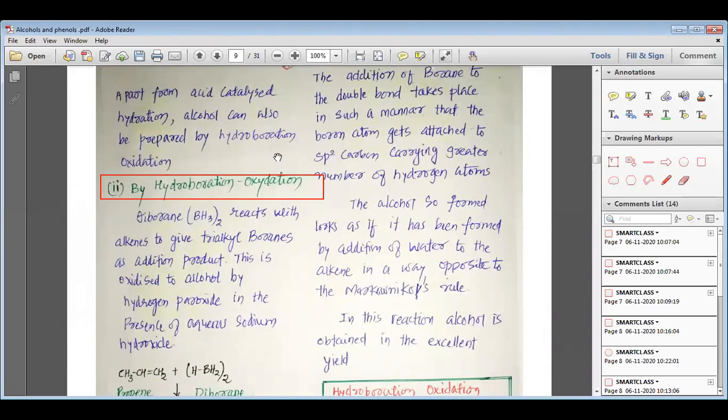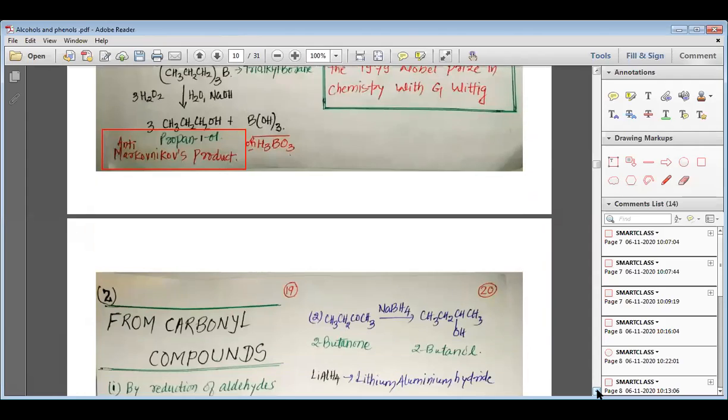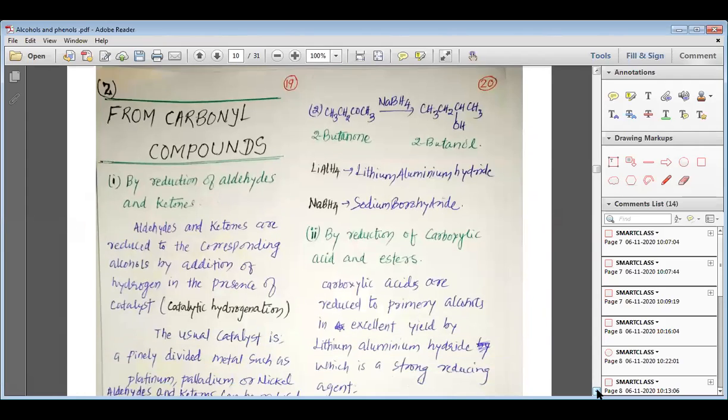Apart from the acid catalyzed hydration, alcohol can also be prepared by hydroboration oxidation. In the hydroboration oxidation, my dear students, the alkene reacts with diborane and turns into trialkyl borane. This trialkyl borane is allowed to react with hydrogen peroxide and water in the presence of alkali to give us the anti-Markovnikov product and boric acid. Remember, my dear students, the scientist who discovered the hydroboration reaction got the Nobel Prize.